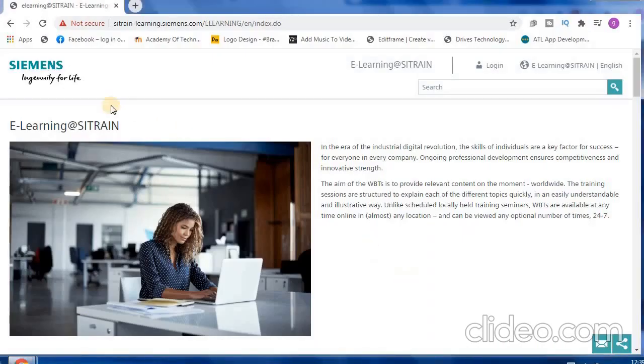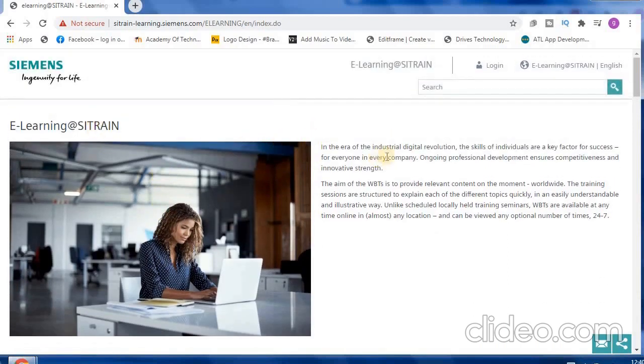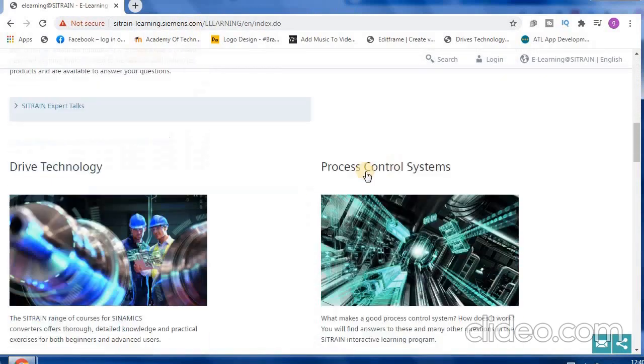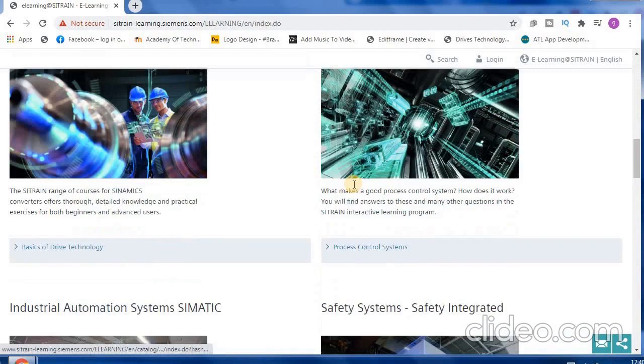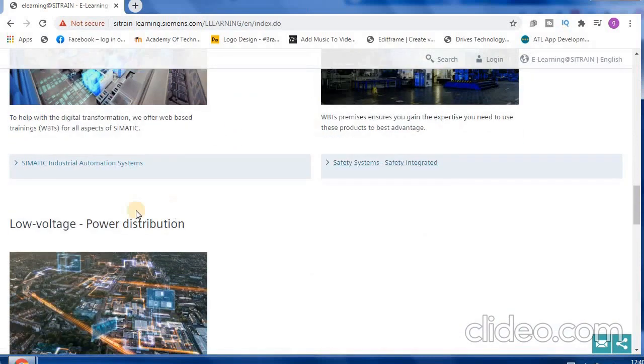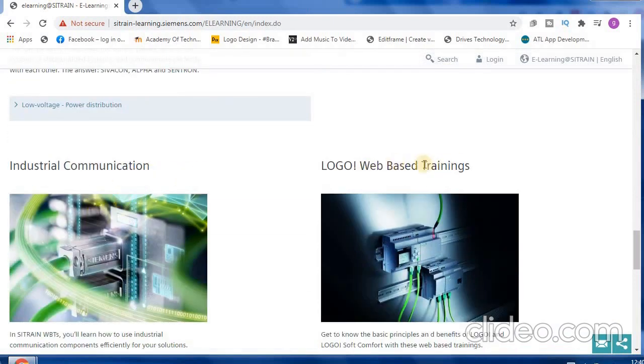Siemens is providing free core branch engineering courses for mechanical, electrical, electronics, communication as well as instrumentation students. This is the official website of Siemens as you can see here. Siemens is providing an e-learning platform free of cost. They are offering free courses such as drive technology, process control system, industrial automation system, safety statements, low voltage power distribution, industrial communication as well as LOGO web based training.